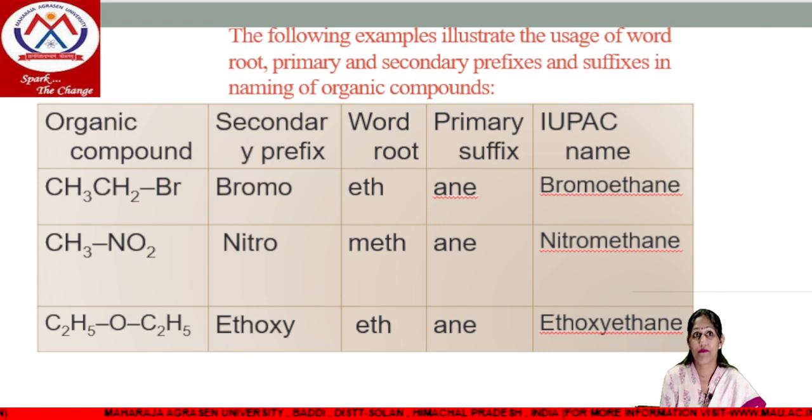For example, an organic compound having two carbon chain, then word root will be eth, and prefix is bromo, and these are single bonded means ane, it means bromoethane. Next secondary prefix is nitro, and word root, because single carbon, will be meth, and primary suffix will be ane, then your nitromethane. Next, an ethoxy group is present and your word root is eth, so it becomes ethoxyethane.